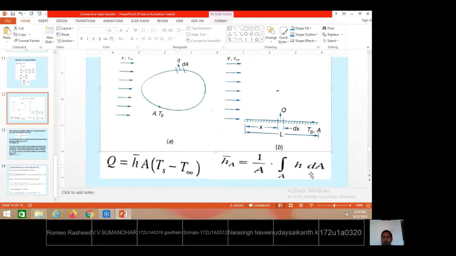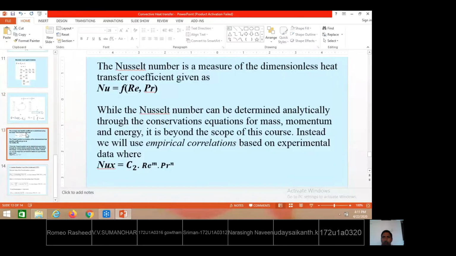So what is the relation then? We also know that when you know the average heat transfer coefficient as h bar, Q equals h bar A into Ts minus T infinity. Therefore, what is the relation between the average and local heat transfer coefficient? The integration of all such local heat transfer coefficients divided by the total area of the solid surface gives the average heat transfer coefficient. The same thing is written in this relation.